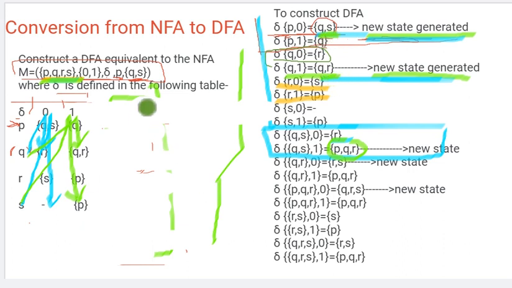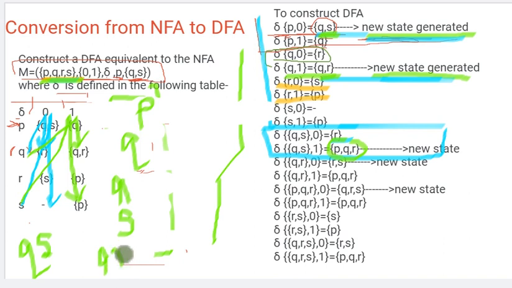Let me write here: P is there, Q is there, R is there, S is there, QS is there and QR is there, but PQR is not there. So PQR is a new state. We noted it. So first this one is completed.